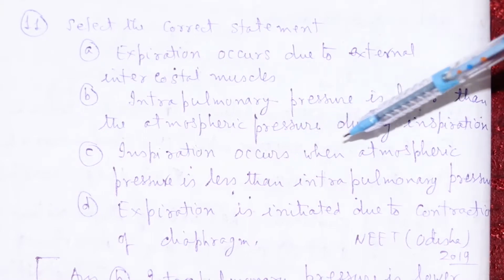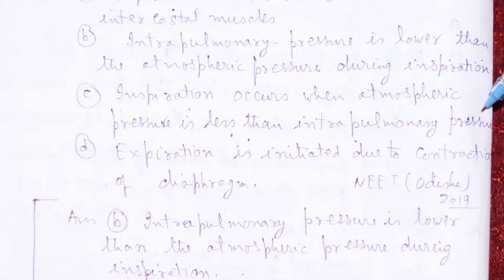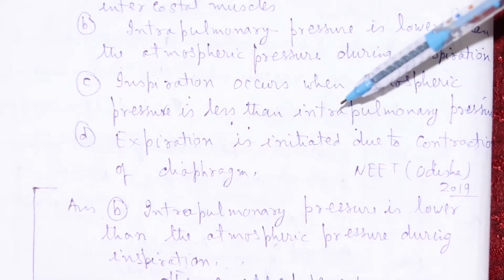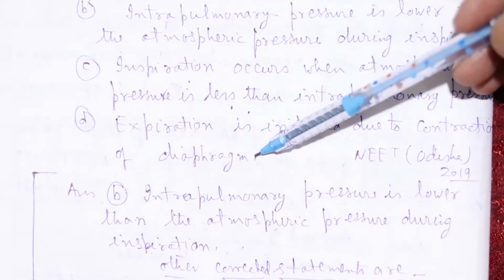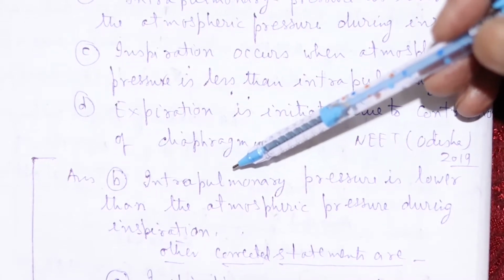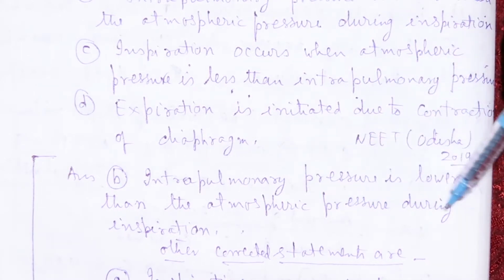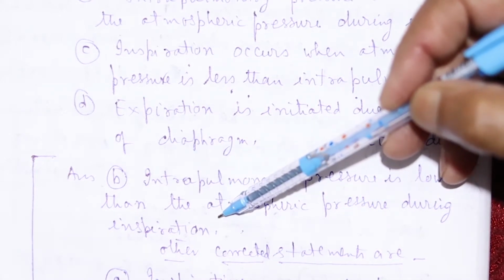C: inspiration occurs when atmospheric pressure is less than intrapulmonary pressure, and the expiration is initiated due to the contraction of the diaphragm. Answer will be number B, intrapulmonary pressure is lower than the atmospheric pressure during inspiration.